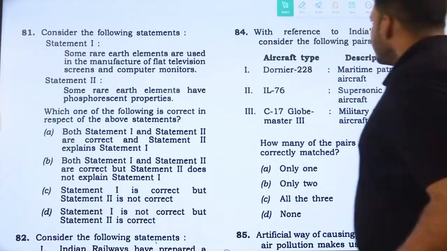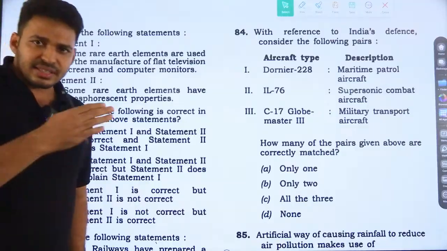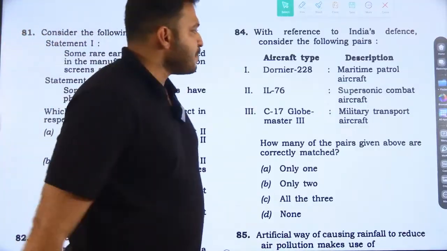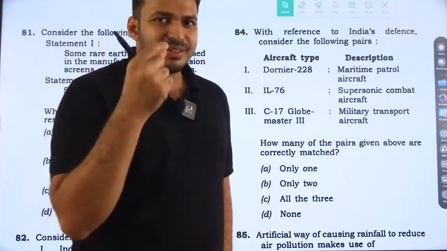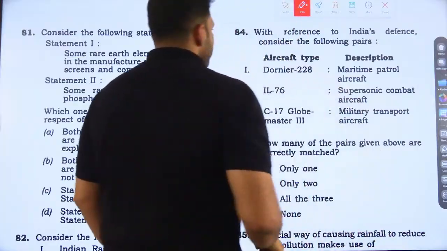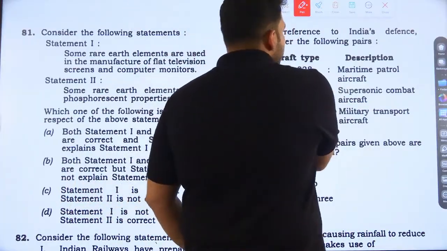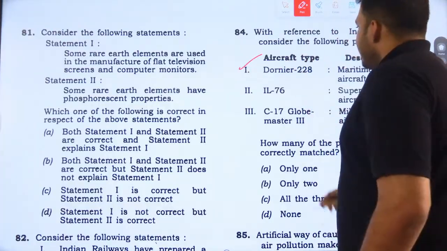Excuse me. 84, with reference to India's space defense, consider the following pairs. Actually, this is a tougher question, but we can use the UPSC pattern. Dornier 228, it's a maritime patrol aircraft. Yes, this is actually true.